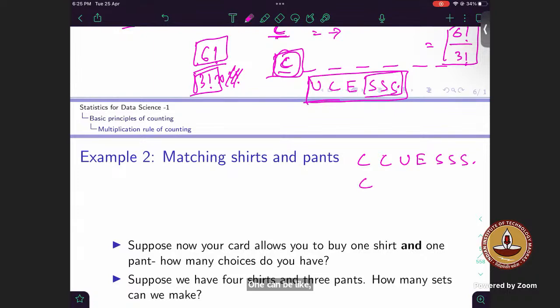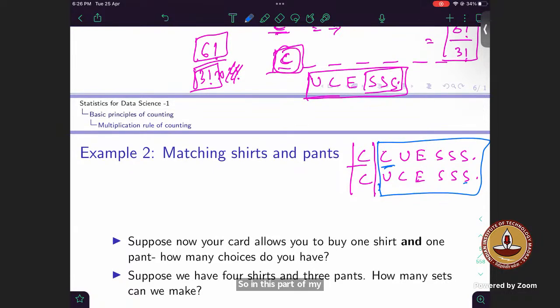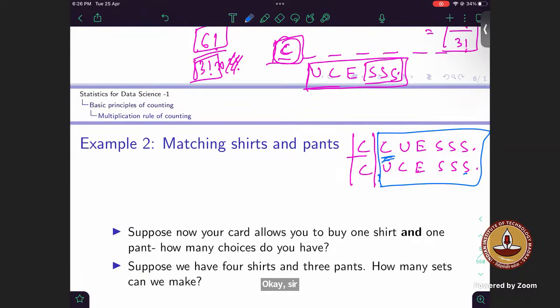Another can be C, and then again U, C, E, SSS. So this way we are not considering this part. Ultimately we are only considering this part, and in it I'll be having only one C, right? So we need not consider that part. This is where people can get confused about whether to include that part or not.